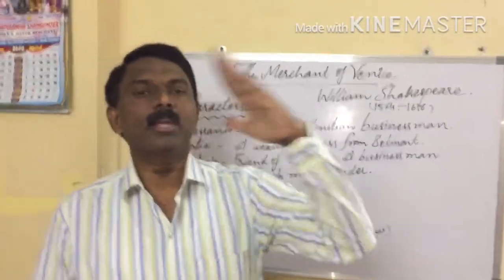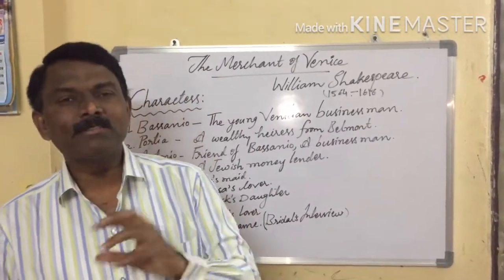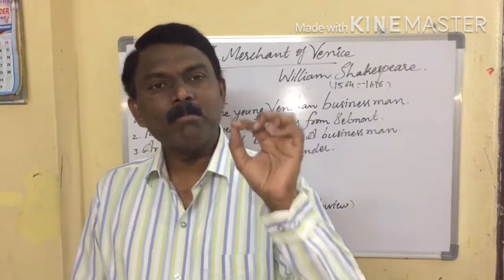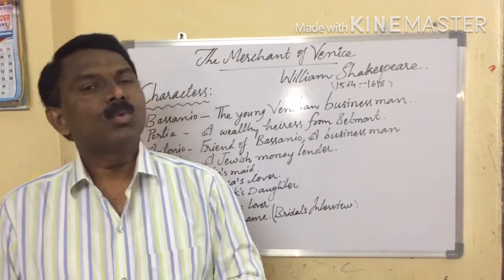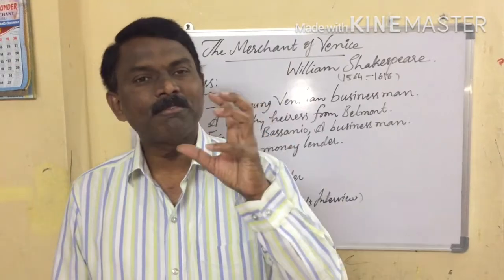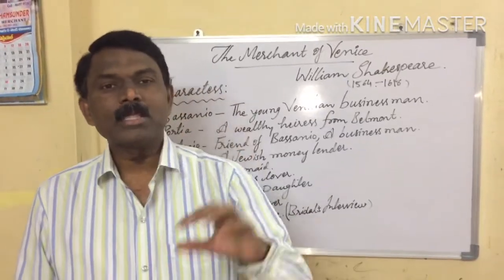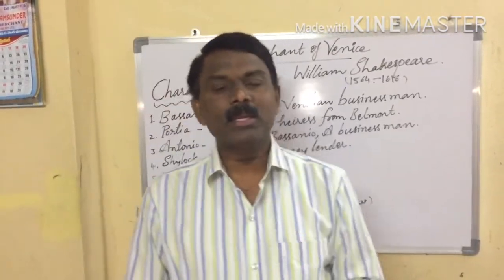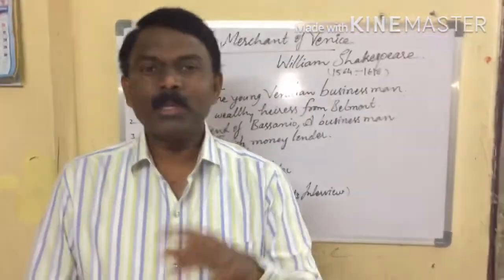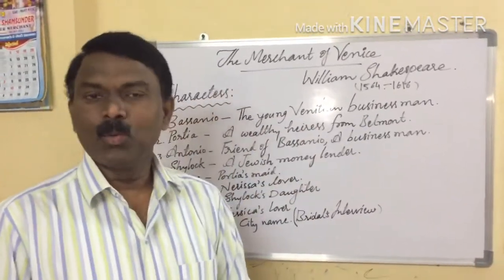So now let us recollect: even 400 years ago, William Shakespeare explained very well all different types of characters in this drama. We can find the best doctor in this drama. We can find the best father, the best friend, the best lover, the best judge, the best lawyer, the best businessman, and the best culture in The Merchant of Venice.